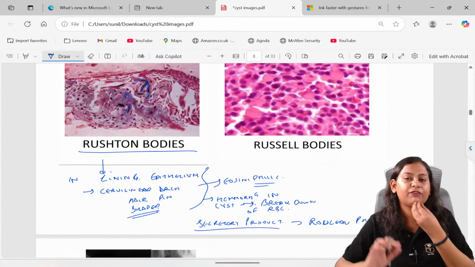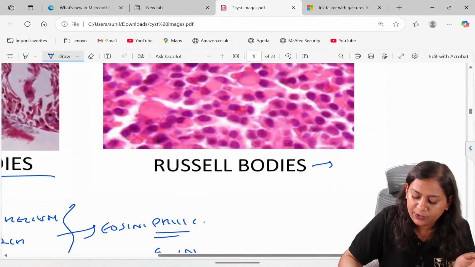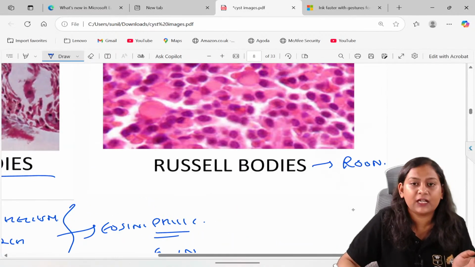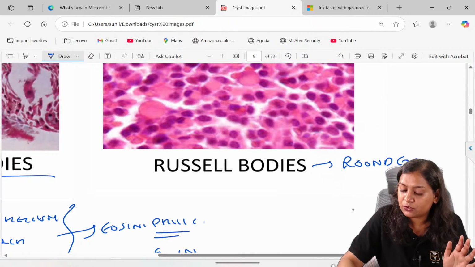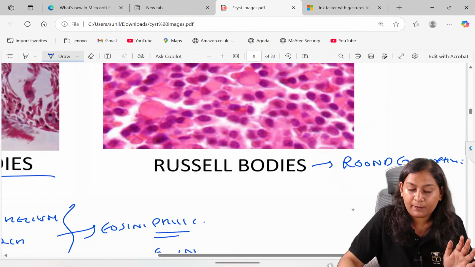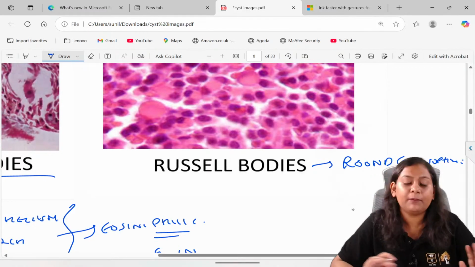Now, what is the difference between Rushton and Russell bodies? Russell bodies are round eosinophilic. These are not curvy, linear, arc-shaped or hairpin shaped. This is basically the major difference.